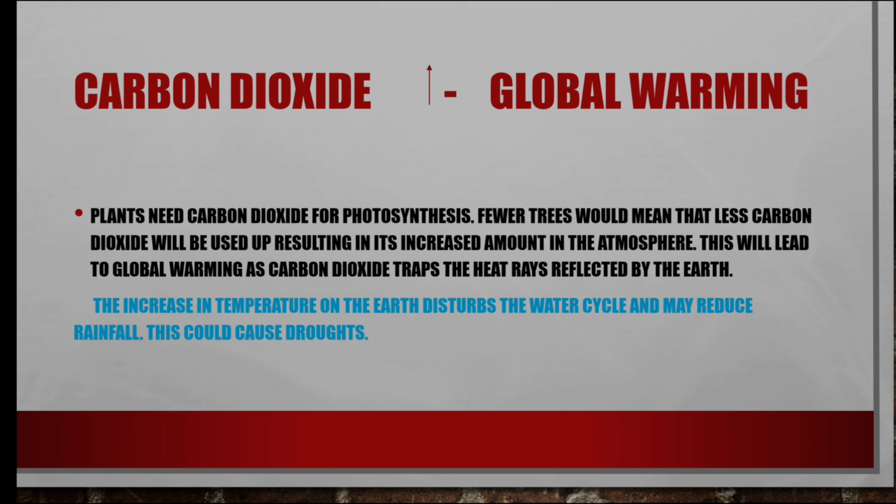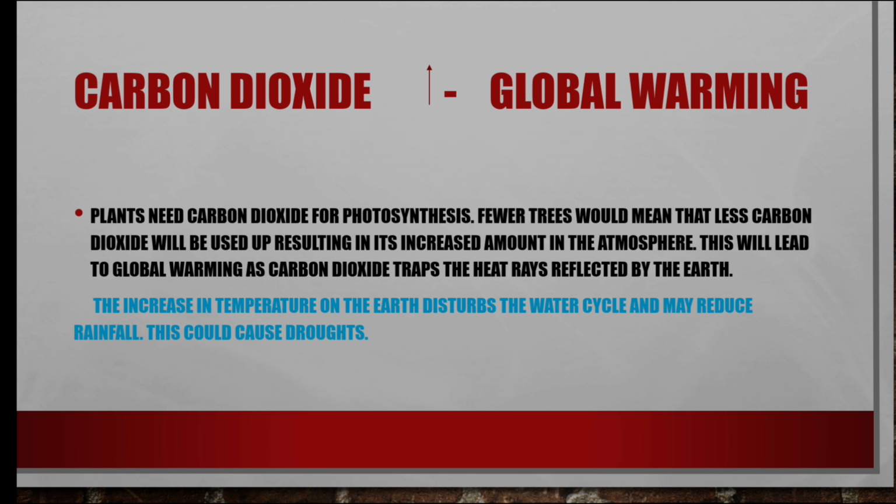Next, as I already discussed, an increased level of carbon dioxide leads to global warming. Plants need carbon dioxide for photosynthesis. Fewer trees means less carbon dioxide will be used, and it leads to an increased level of carbon dioxide in the atmosphere. So this will lead to global warming.